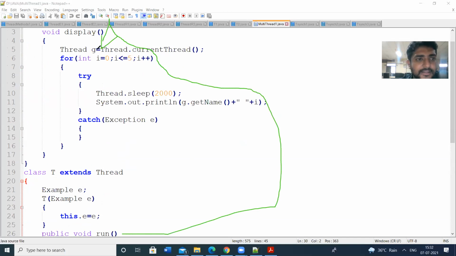In the display method, the current thread value is printed, thread 0. Then it will wait for 2000 milliseconds. Then thread 0, the i value 0, is printed. Next, the loop will repeat: thread 1, thread 2, thread 3, like that. After that, thread 2 is started, then thread 3 is started. That means all the run methods will execute in parallel. The programmer cannot predict which thread will execute. So let us see the output.